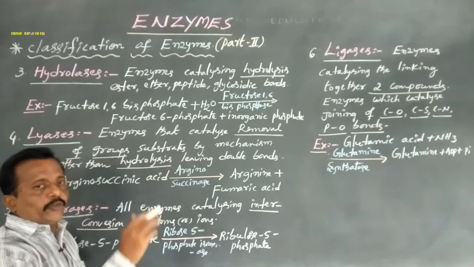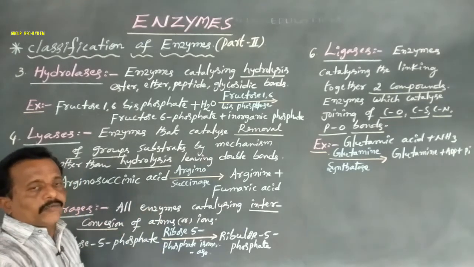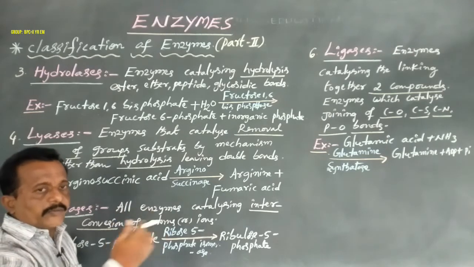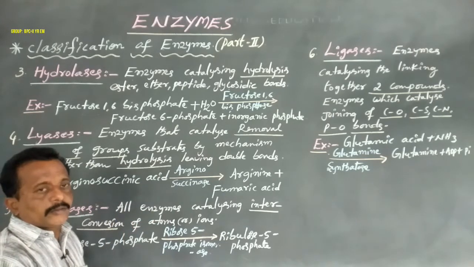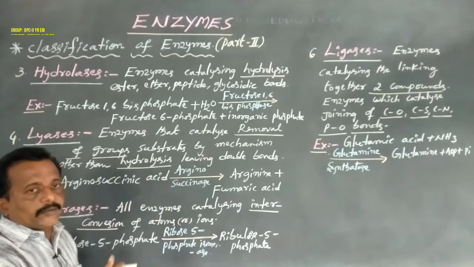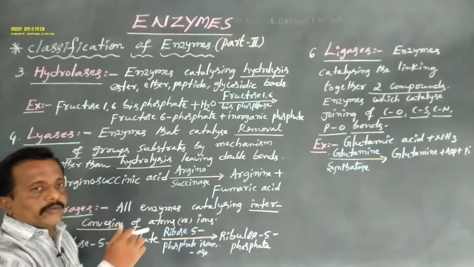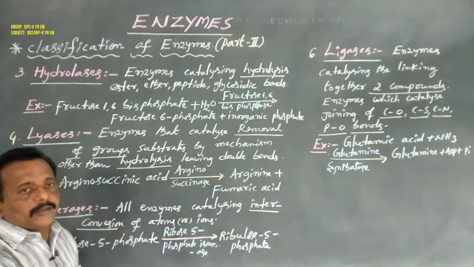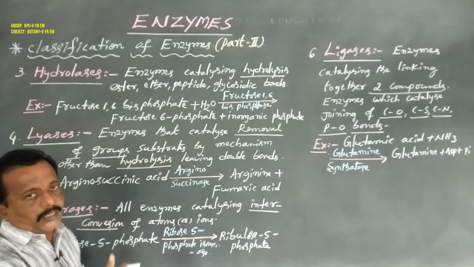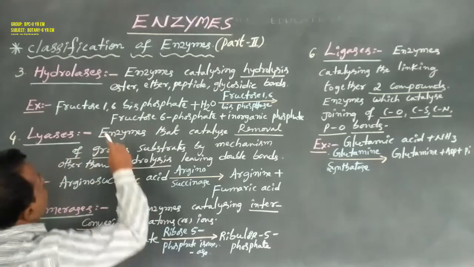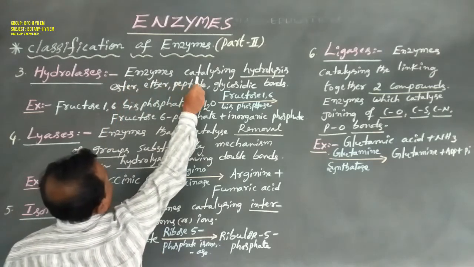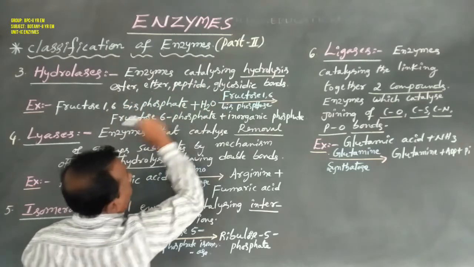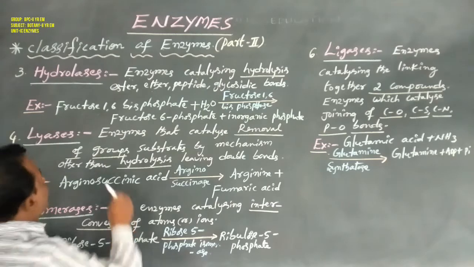Hydrolysis means adding water molecules to the substrate molecule. With the help of an enzyme, the added water molecule helps form another organic compound. That is, enzymes catalyzing hydrolysis of ester, ether, peptide and glycosidic bonds.